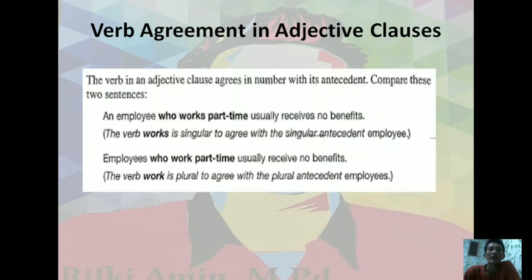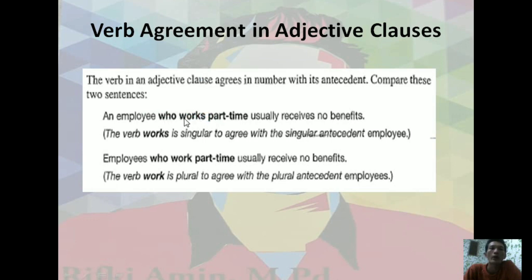Verb agreement in adjective clauses. The verb in an adjective clause agrees in number with its antecedent. Compare these two sentences. Look at here. An employee who works part-time usually receives no benefits. The verb works is singular to agree with the singular antecedent employee. Look at here, an employee, it is like she or he, the subject pronouns. An employee. That's why for the verb agreement we have to use works, who works.